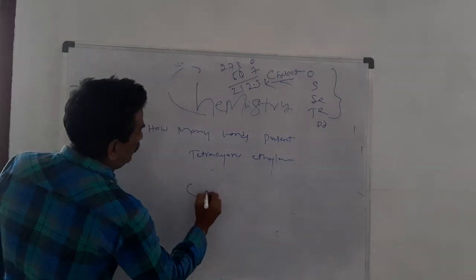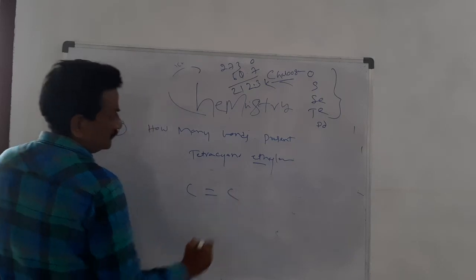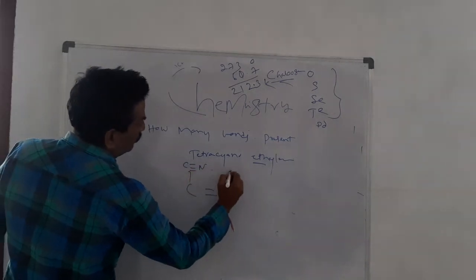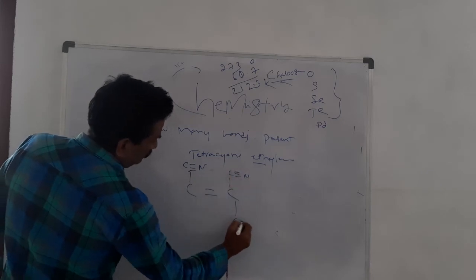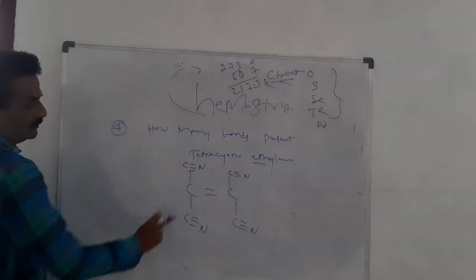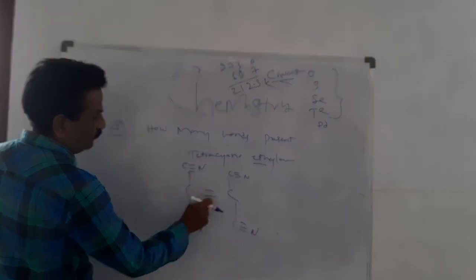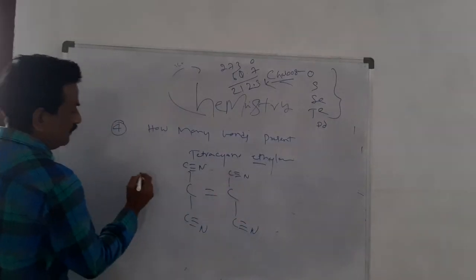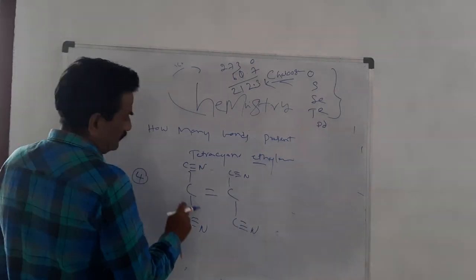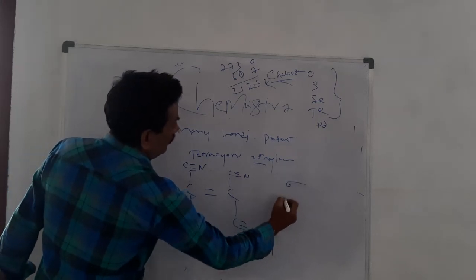Tetracyanoethylene: ethylene means two carbons, tetracyano means four cyano groups. Carbon tetravalency is satisfied. So how many sigma bonds and how many pi bonds?